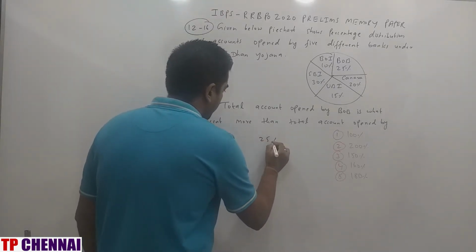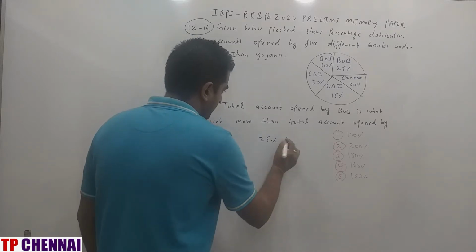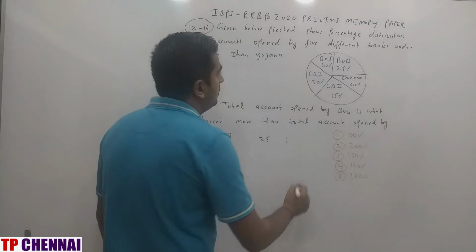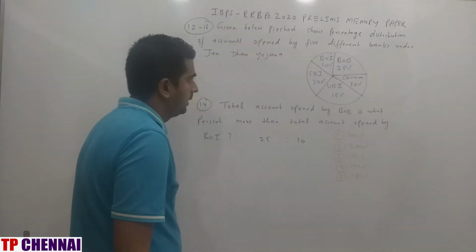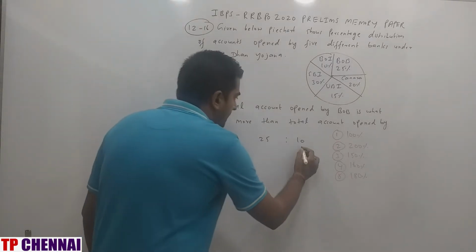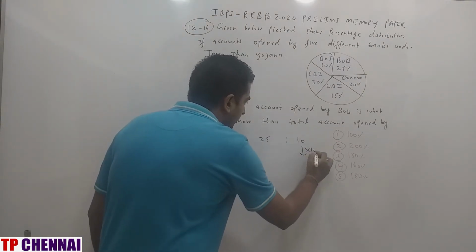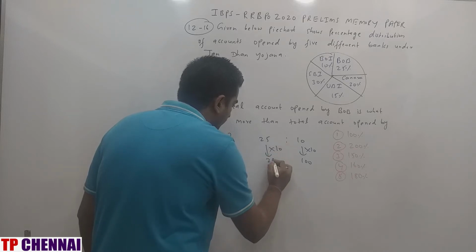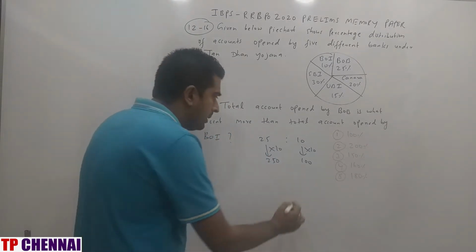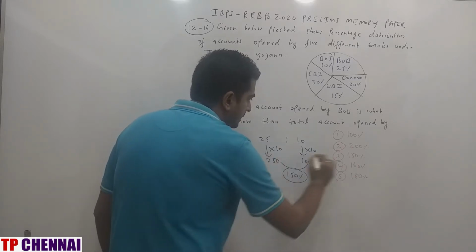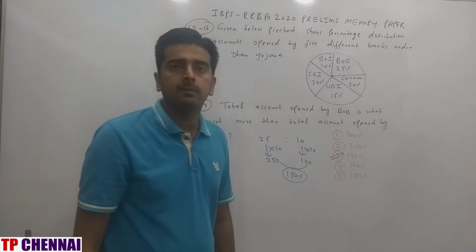25% is to Bank of India, what is the value? 10, right? If you multiply this one by 10, it will be 100. If you multiply this one by 10, it will be 250. So how much is it more? You will say 150%, which is nothing but the third option.